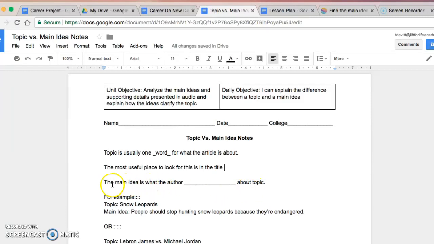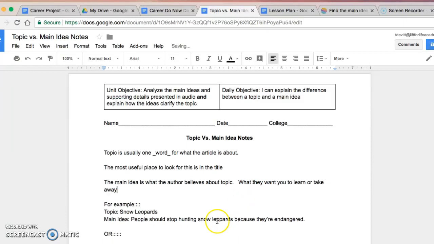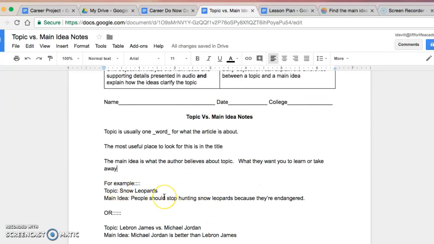The main idea, however, is what the author believes about the topic. You can also think of this as what they want you to learn or take away. So for example, let's imagine you just read this article and the topic was snow leopards. However, that's not the main idea because that's not what the author believes. That's not what they want you to learn. Instead, the main idea is people should stop hunting snow leopards because they're endangered. That might be what the actual article is about.